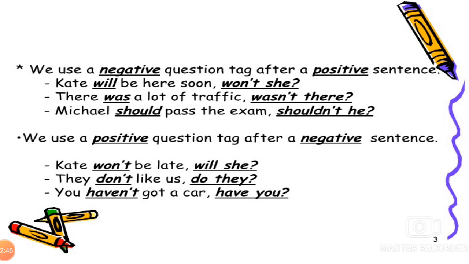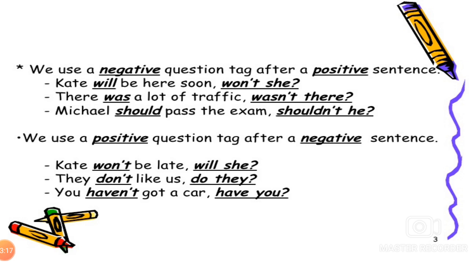Michael should pass the exam. Positive statement. The question tag is negative: shouldn't he? See, we use a negative question tag after a positive sentence. There was a lot of traffic, wasn't there? Michael should pass the exam, shouldn't he? Positive sentence, but the question tag is negative.